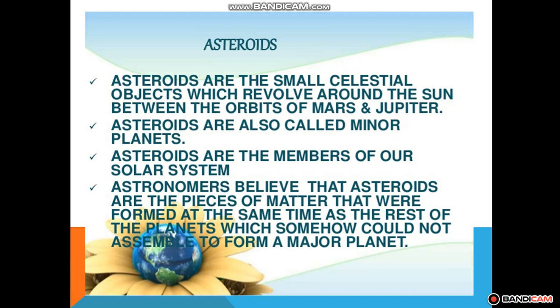Students, asteroids can be seen through large telescopes. There are as many as 100,000 asteroids. They can measure from a few meters to 100 kilometers in width. Okay, the surface of asteroids is full of craters indicating impact from meteorites. Okay, so the next we will discuss in the next video.